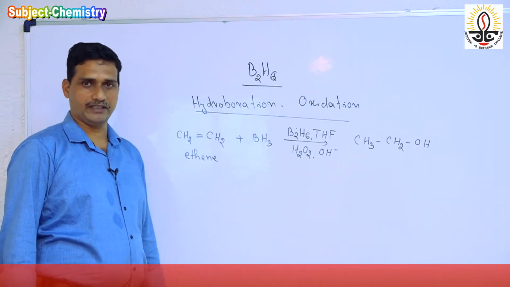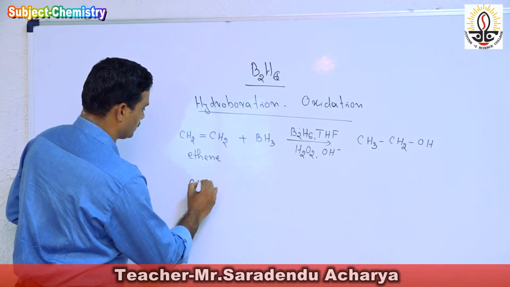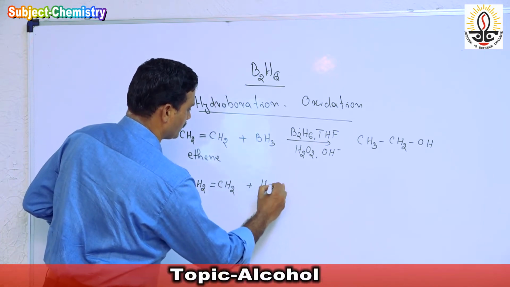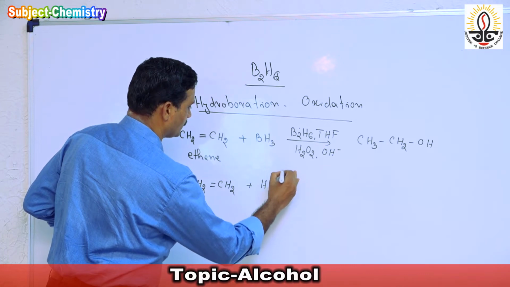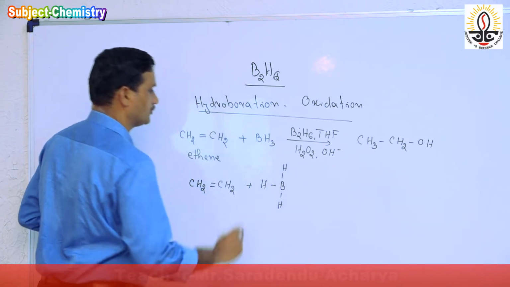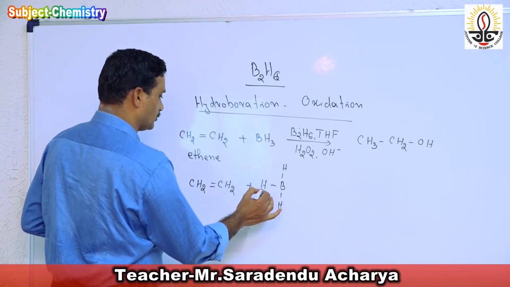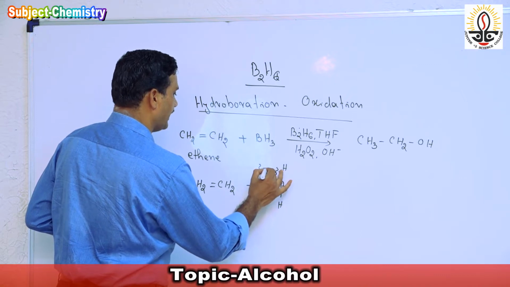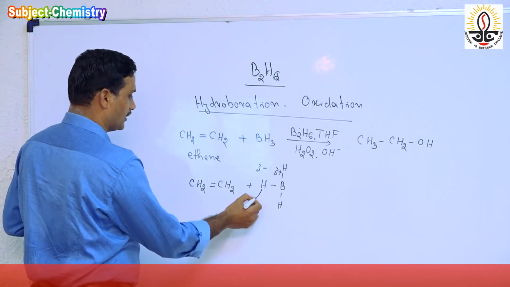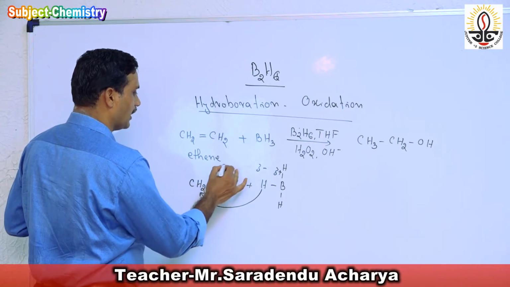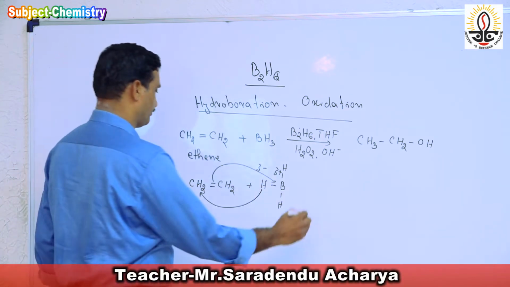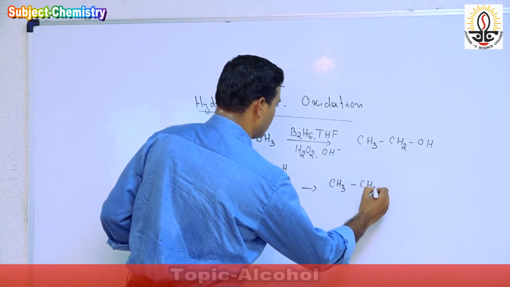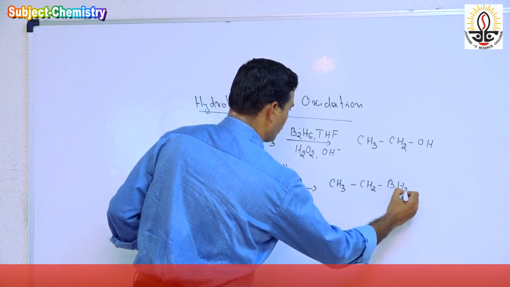How does this reaction take place? Suppose CH2=CH2 and BH3. This hydrogen becomes delta plus, the boron hydrogen becomes delta minus, hydrogen comes to this carbon and this group goes to the boron. So the compound is CH3-CH2-BH2.